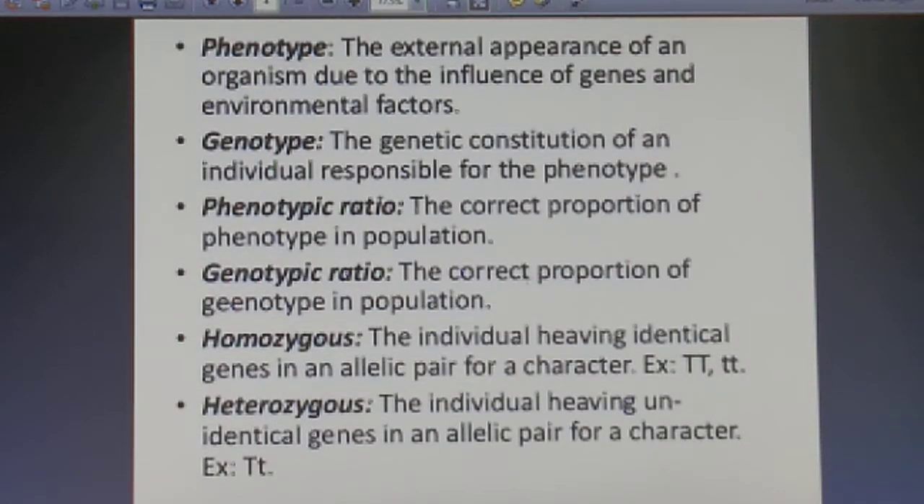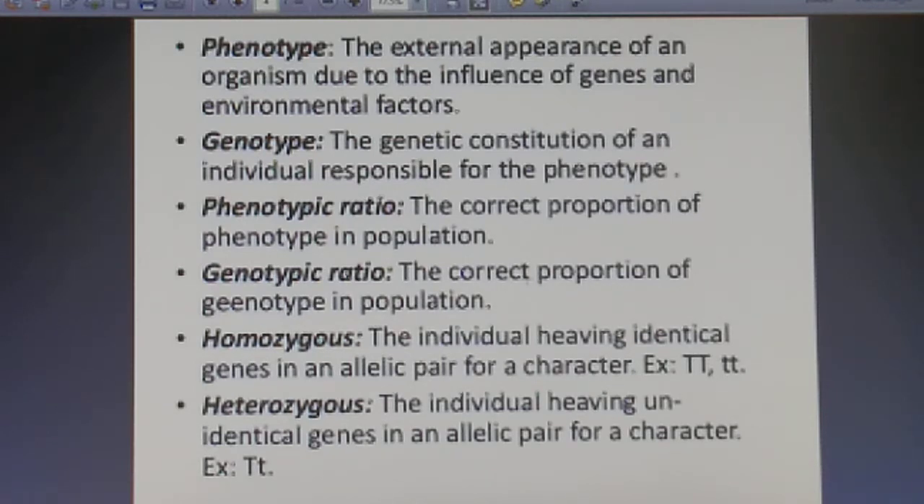Talking about the phenotype. So what is phenotype, students? The external appearance of an organism due to the influence of gene and environmental factors. Means the genetic constitution is not responsible here. But talking about genotype, the genetic constitution of an individual responsible for the phenotype. Now students, talking about the phenotypic ratio, it is basically the correct proportion of phenotype in population. And talking about the genotypic one, the correct proportion of genotype in population.